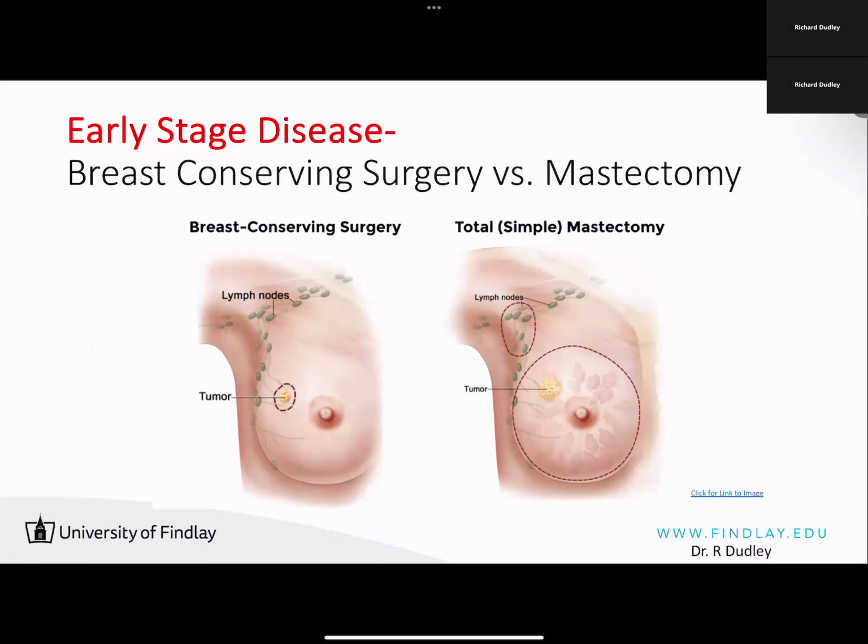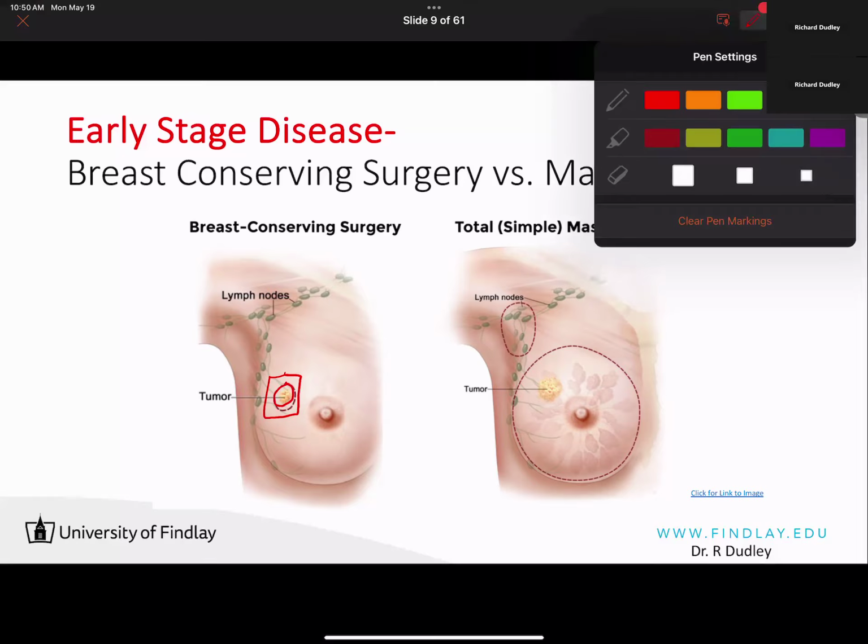Okay. And then just to put a visual to it, if you had a lesion in the upper outer quadrant of the right breast, the surgeon can mark that tumor, go in and remove that tumor and the surrounding tissue, and afford the patient this lumpectomy.